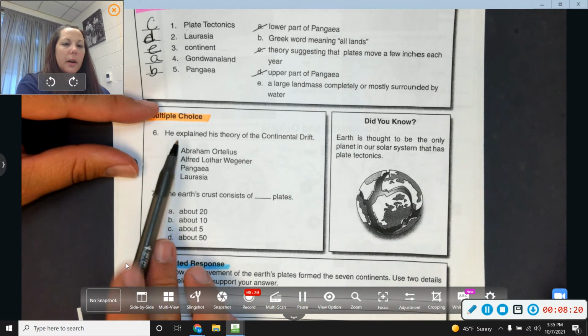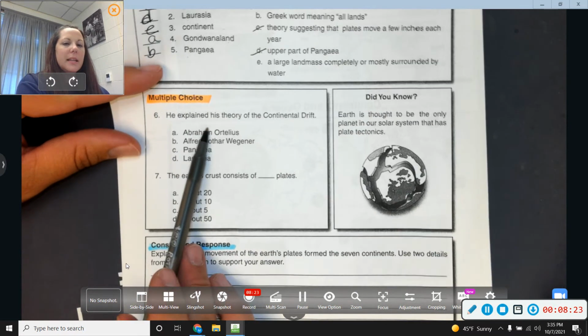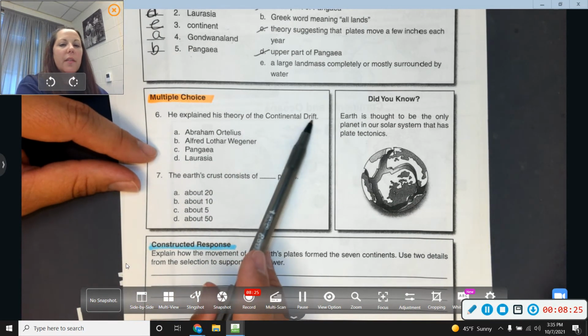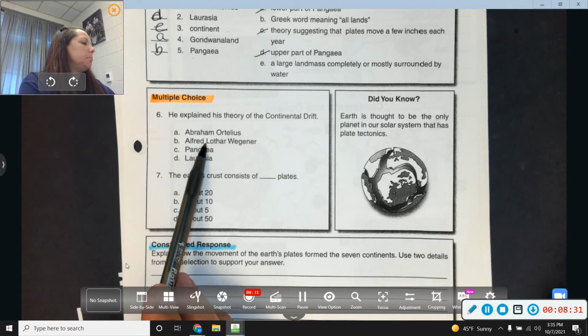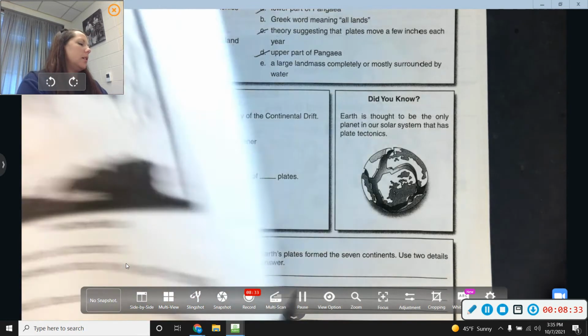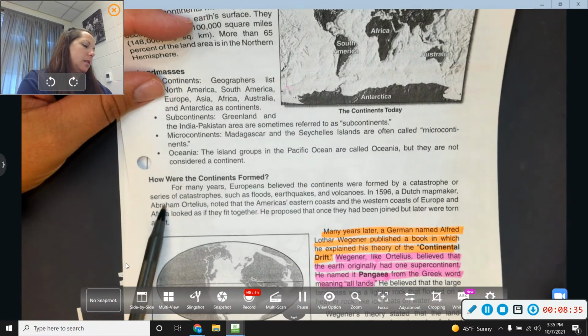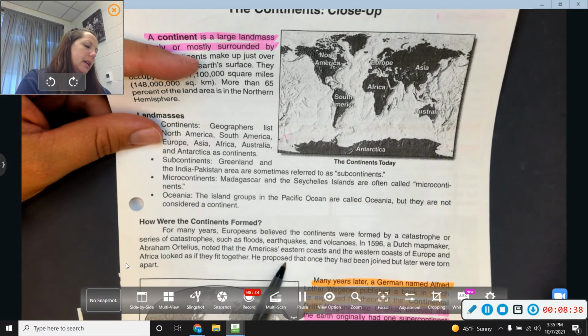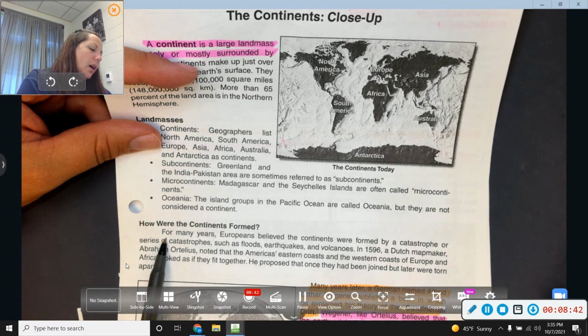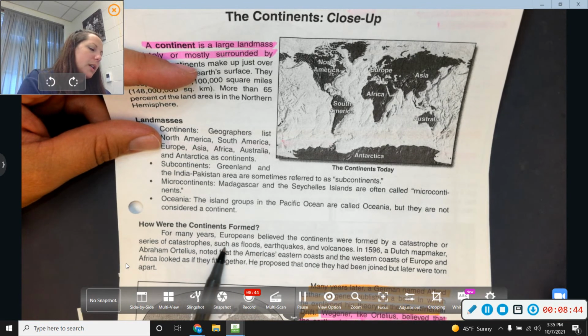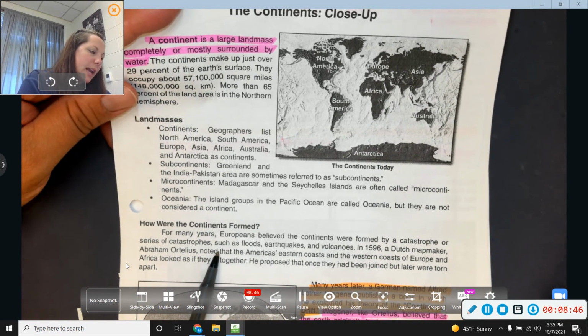As we go down here, he explained his theory of continental drift. Well, Ortelius told us about, when we see it right here, he told us about his theory, how the continents were formed in just different catastrophes.